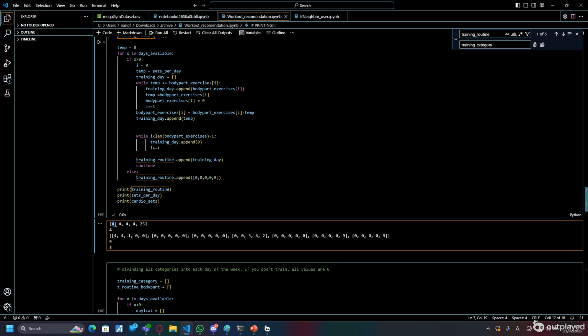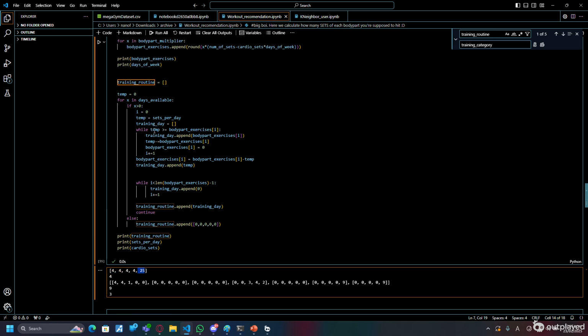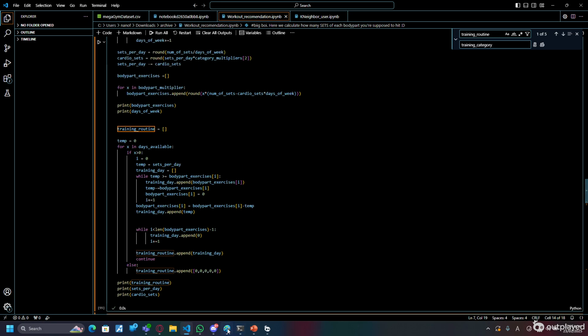Here's how many sets of each body part you're doing. This is for legs, right? So we're decreasing the amount of every other body part that we're doing so that we can focus on doing legs, right? And this is the actual code of how we're doing it.